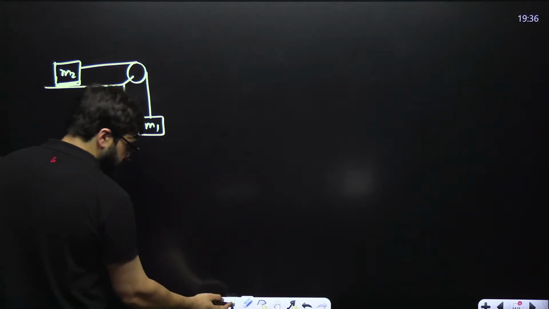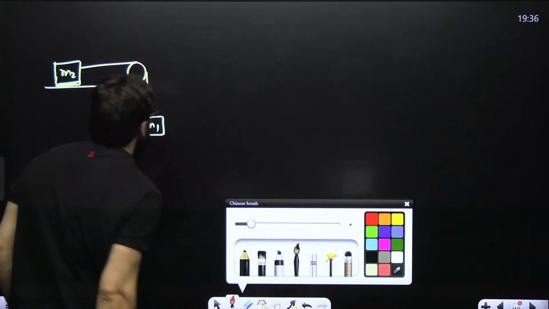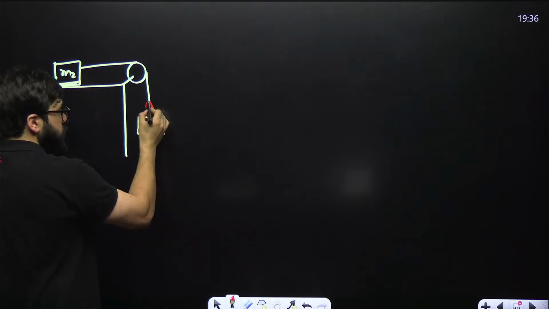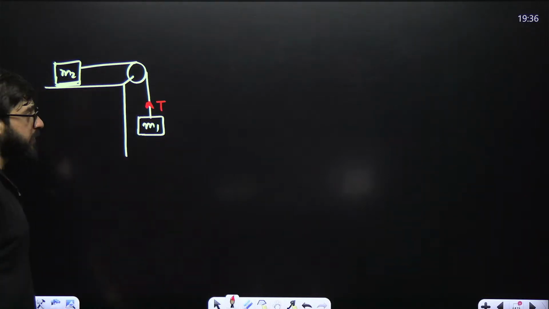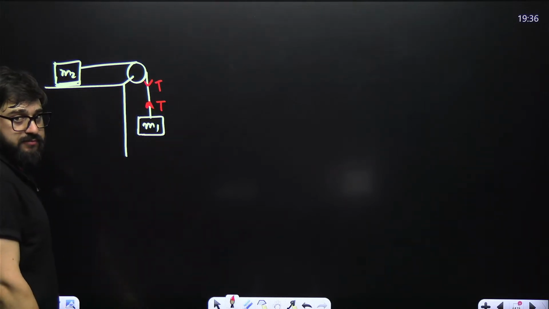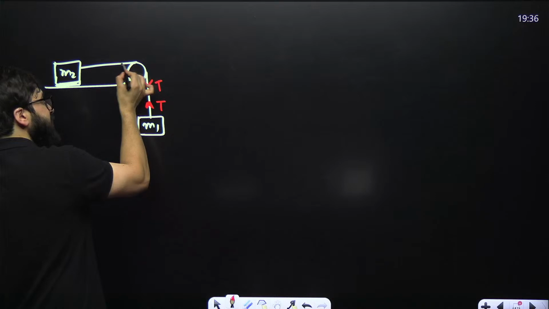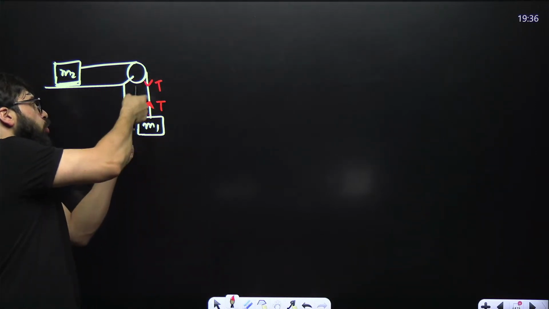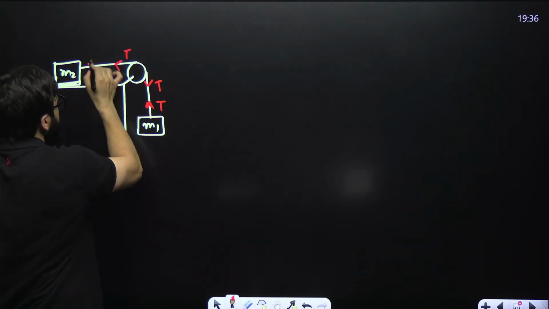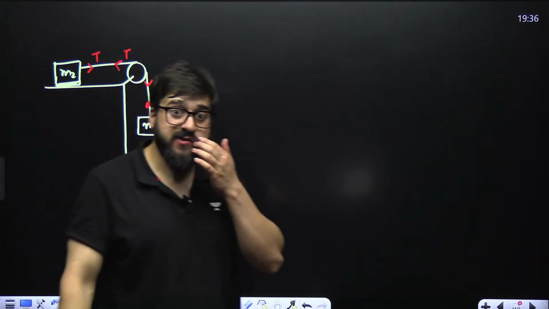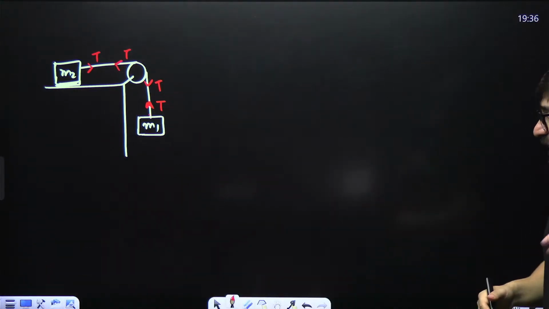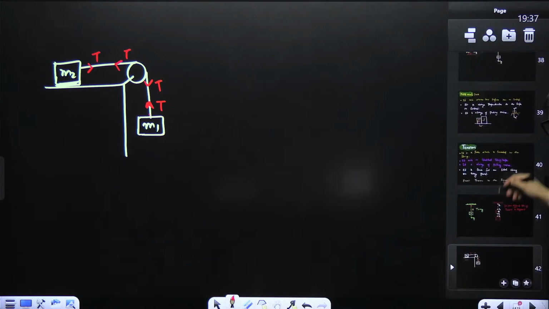Now guys, in this particular case, if this is a rope over here, in this rope you have got tension, let's suppose T. Here also it is the same rope, so it will have the same tension T. Guys, it's a pulley, so the rope is the same from here to here. So we say here also tension will be T, here also tension will be T. This is not a different rope, so there will be the same tension. If the rope changes, we say tension will be different in that case.